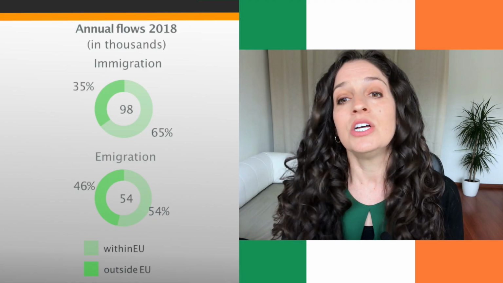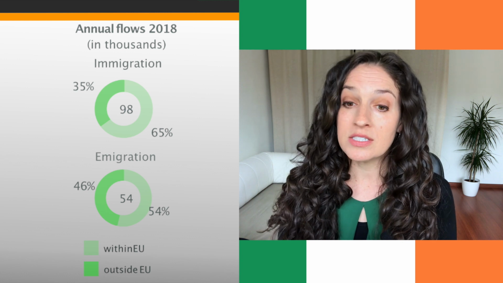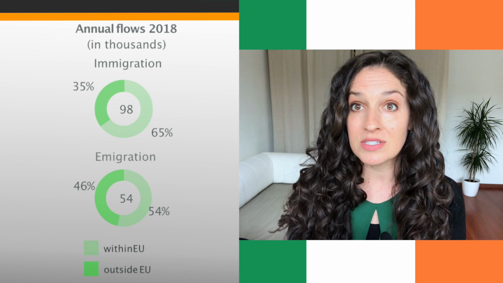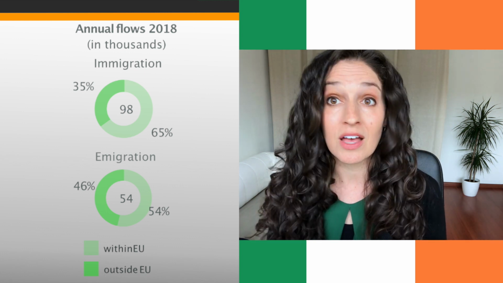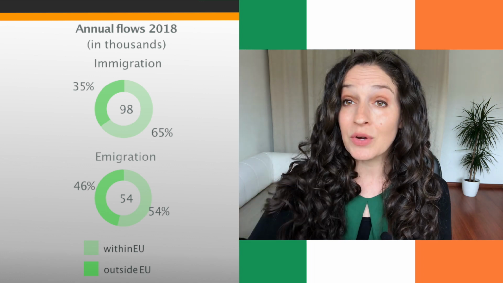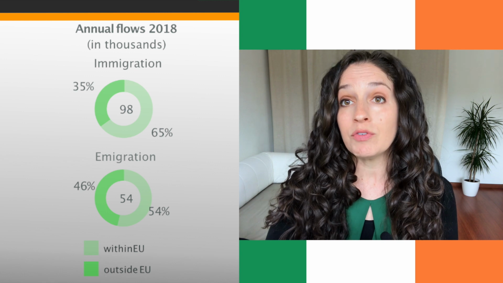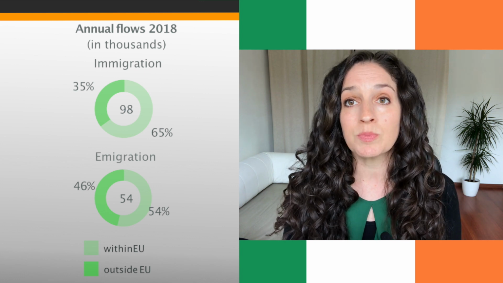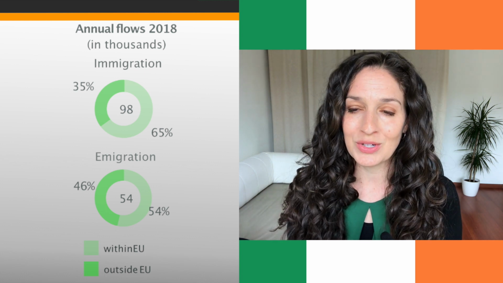Now let's jump in and talk about annual flows in 2018. And that means we're going to talk about the number of people coming in and leaving Ireland in 2018. So let's first talk about immigration, or people coming in to Ireland. In 2018, 65% of the people who entered Ireland were coming from within the EU, and only 35% were immigrating from outside of the European Union. Now, if we talk about emigration, or people leaving Ireland, then 54% were leaving and going to another country within the EU, whereas 46% were leaving and going to a country outside of the EU.